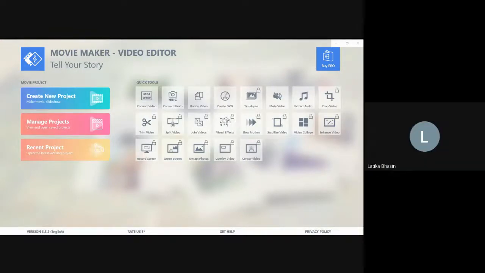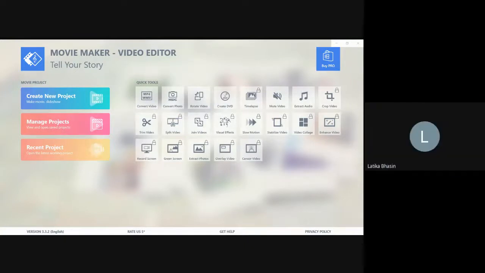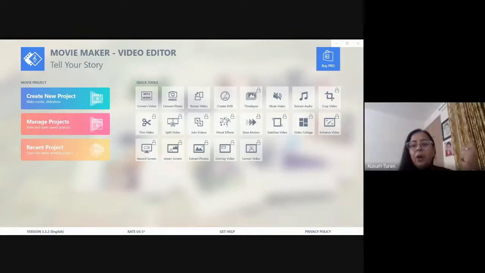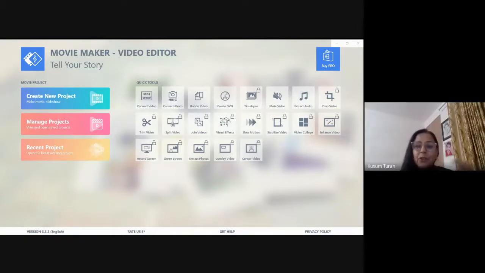Correct. Yes, but Windows 10 it doesn't come. Yes, for Windows 10 it is not. So you suggest that we download Windows Movie Maker 7 rather than the 10? If you want to use the one I showed you, because it has better transition effects. I could hardly see anything in mine. Yes, that's why I chose this. One, it is free. Second, it has better effects, and it's easy. It's very handy and easy.